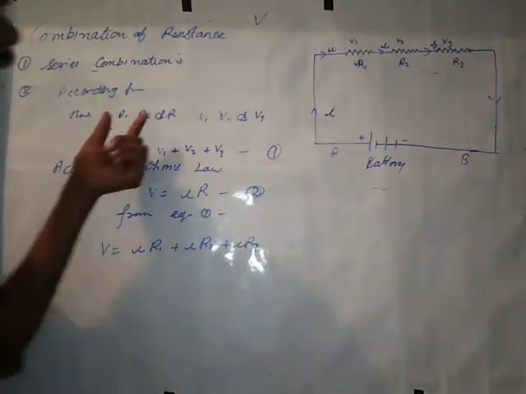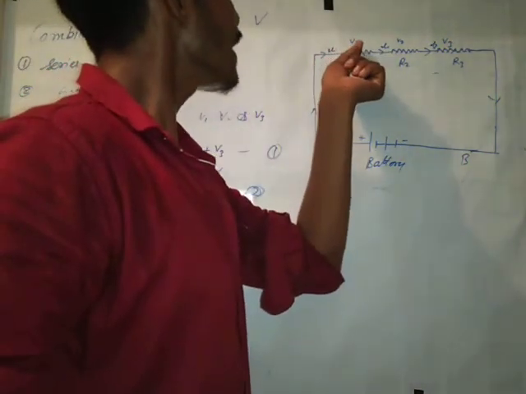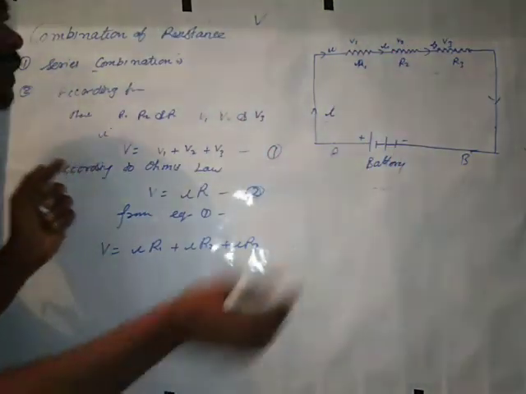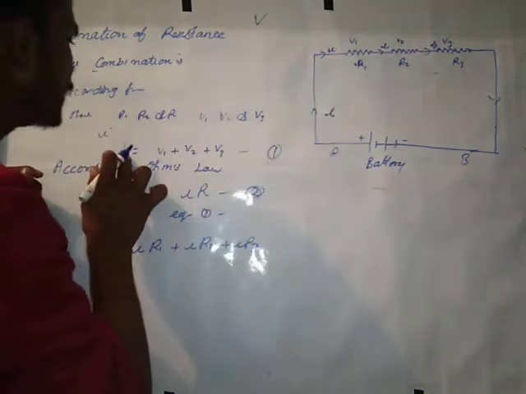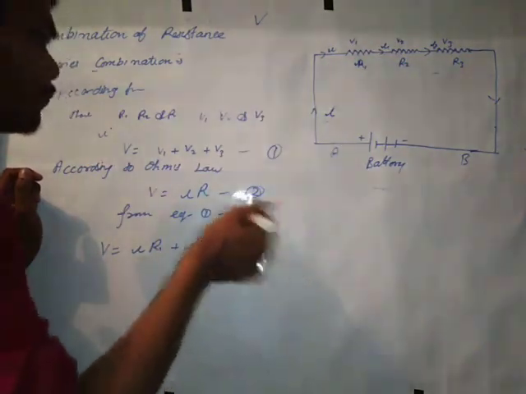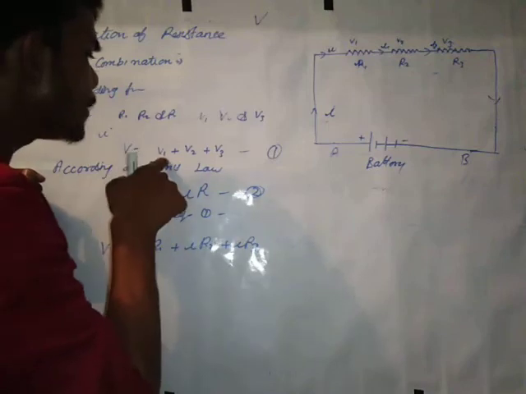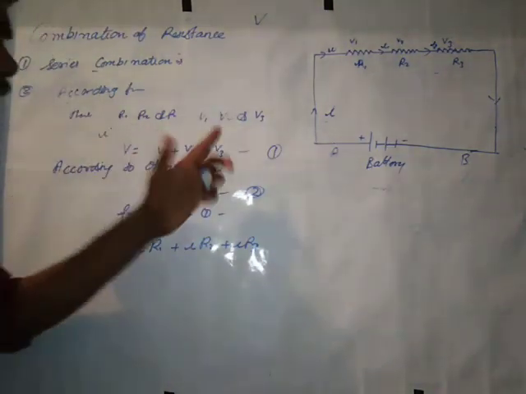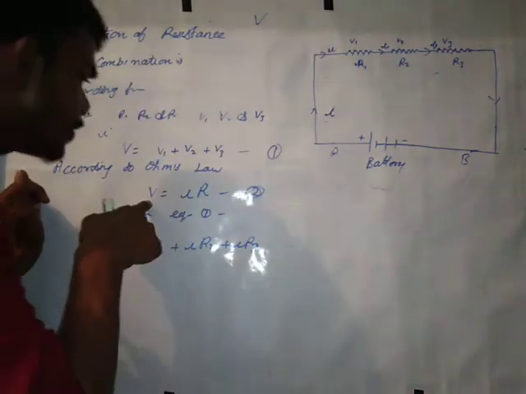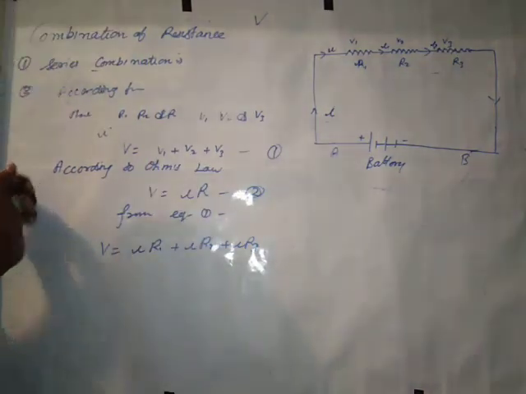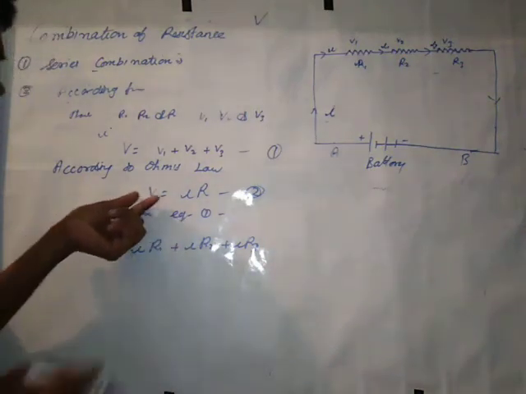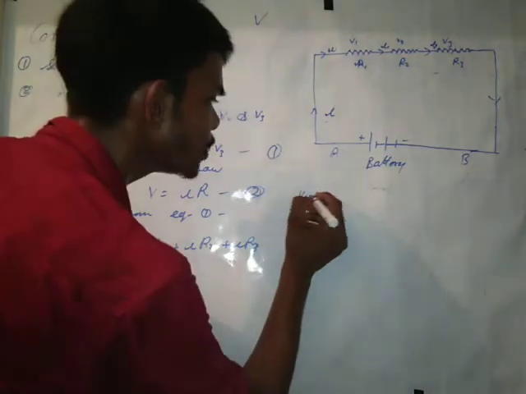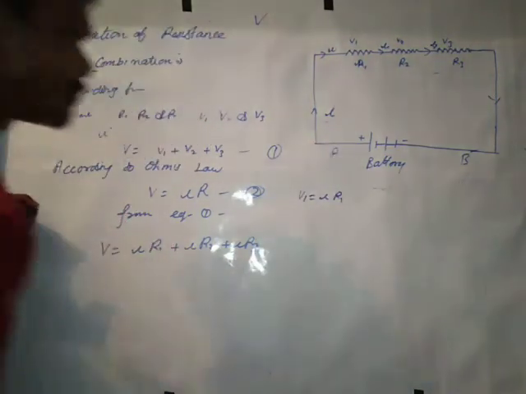Okay, if the potentials are V1, V2 and V3, and the final potential is V, then we can write V is equal to V1 plus V2 plus V3. Okay, according to Ohm's law, Ohm said that V is equal to IR. Then I can take for V1, V1 is equal to IR1.